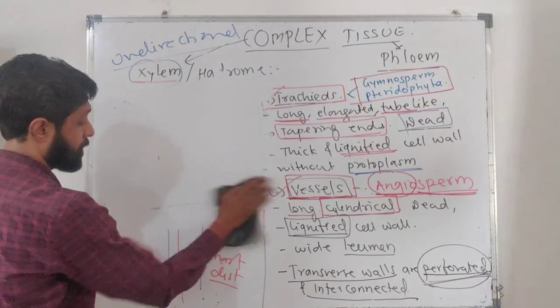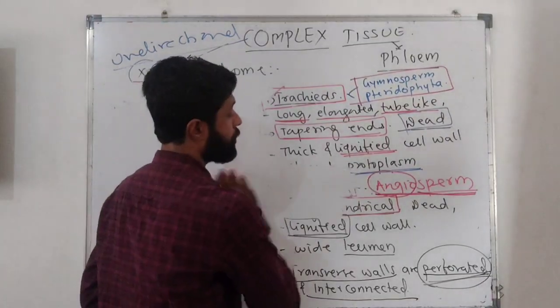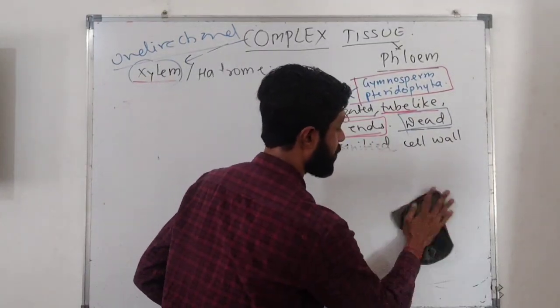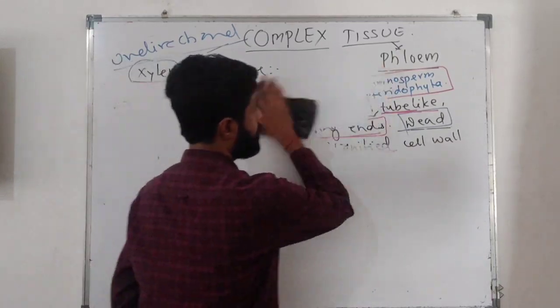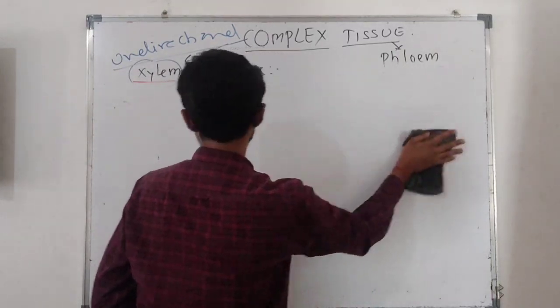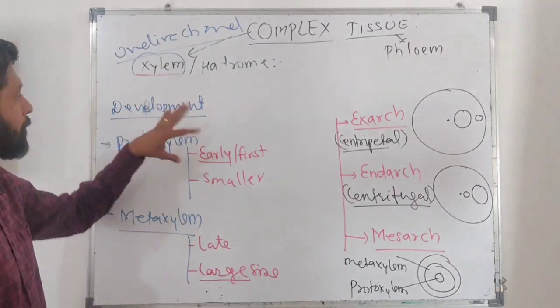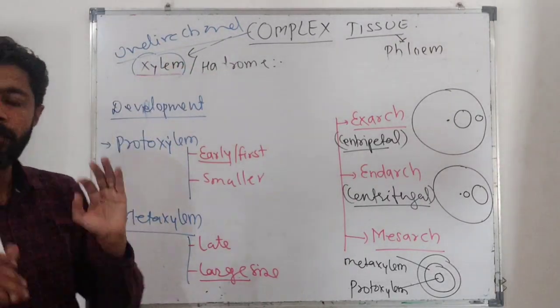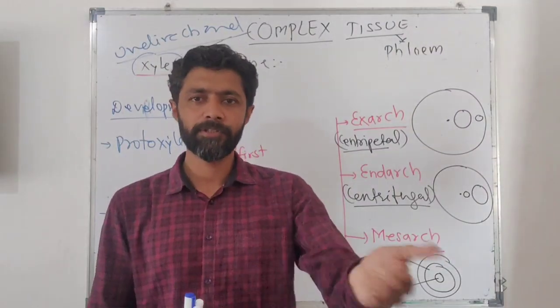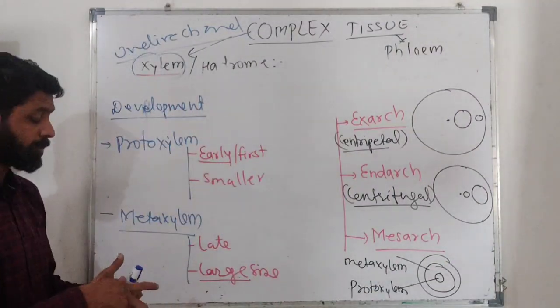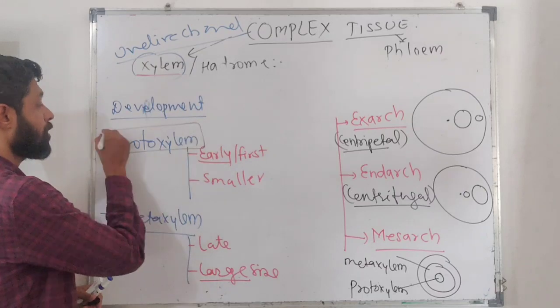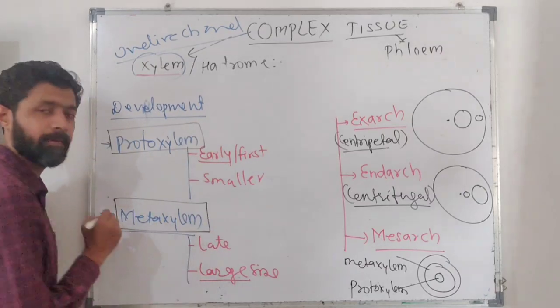Now we have to consider, on the basis of development of xylem, there are two different types of xylem. We call them protoxylem and metaxylem.